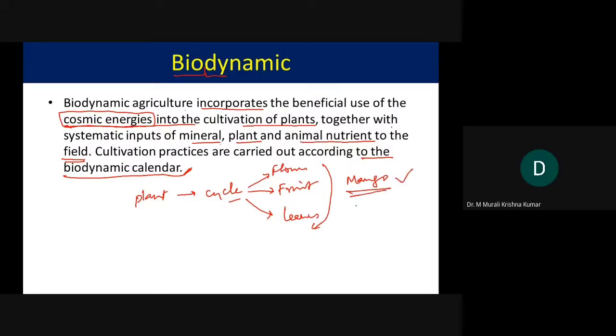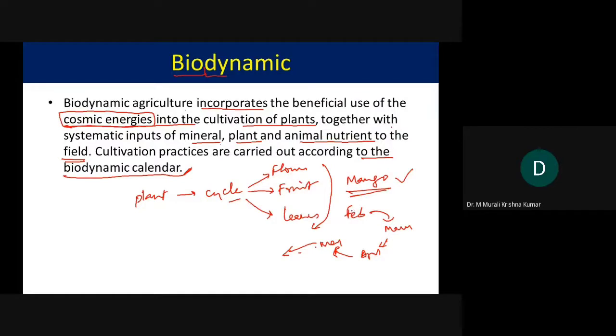Mangoes will bear fruit probably in the month of February, and then it will go up to March, April, May. There ends the matter, and then again you have to wait for another 7 months to see the fruit bearing.